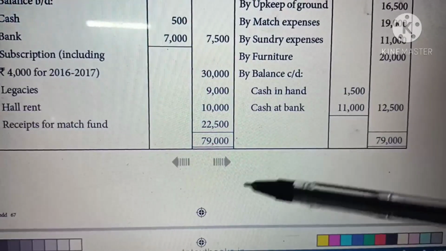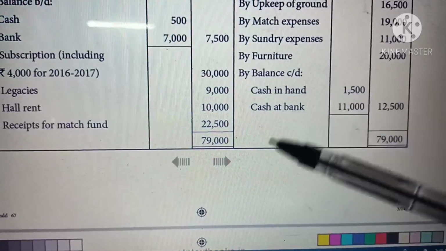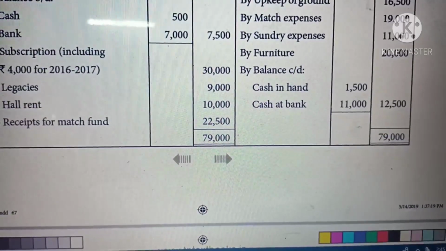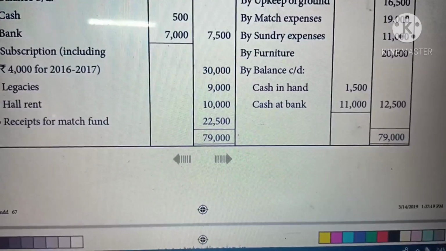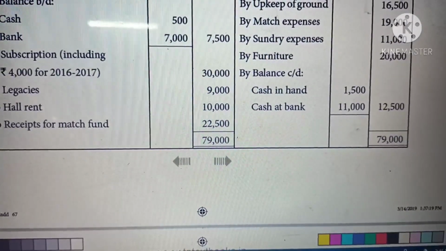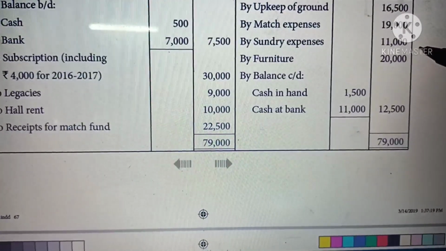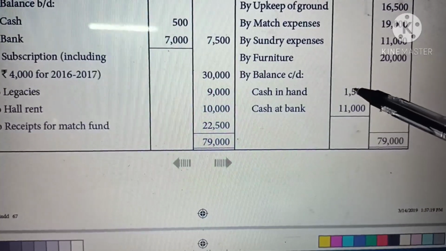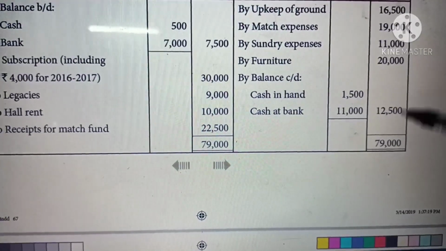So after the special fund we had an adjustment. After adjusting the special fund, the original value we have to show in the outer column. Then all the assets we are going to enter on the asset side. Here furniture and closing cash in hand, closing cash at bank, all the closing information we are going to enter.